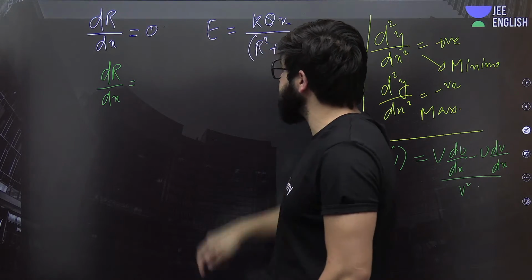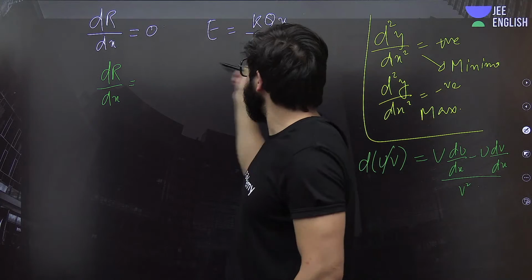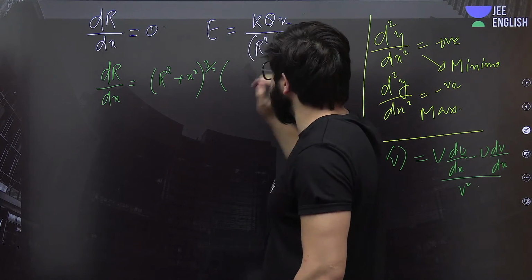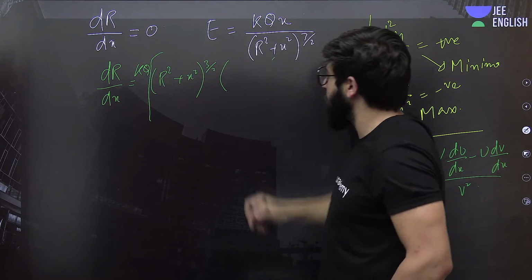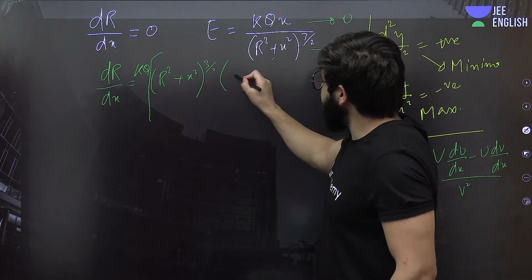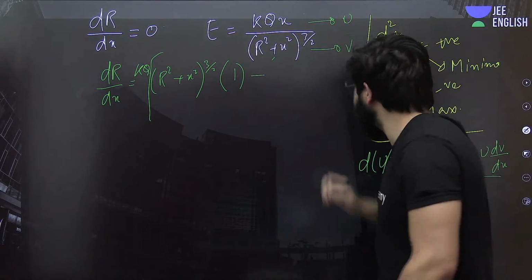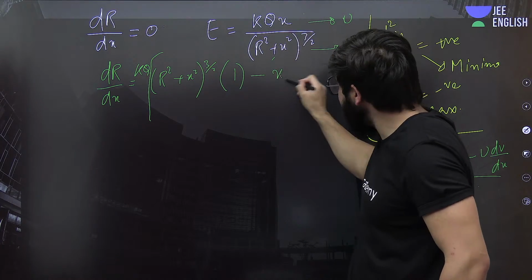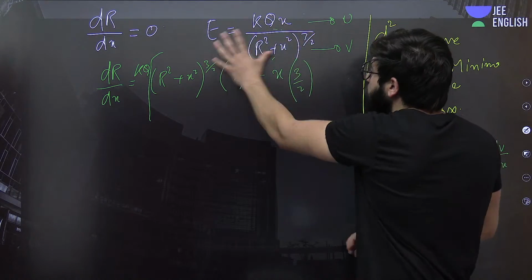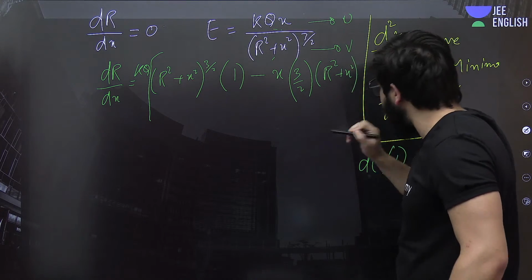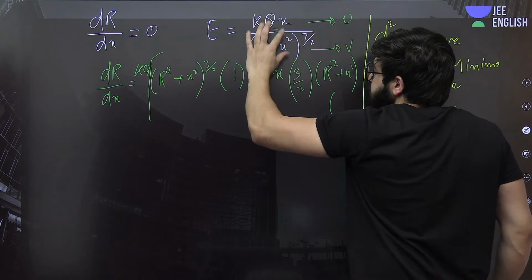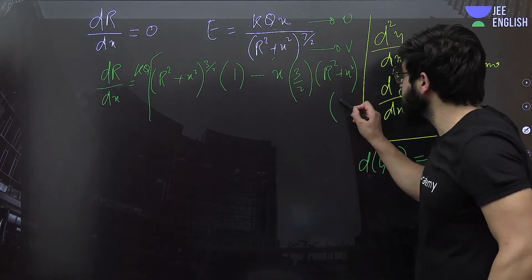Now dE by dx, in this case u by v. Take this kq out, both are constants. Keep v as it is, that will be (r square plus x square) to the power 3 by 2, and then the differentiation of u, which is x, gives 1. Afterwards it will be negative, and u is x as it is, and for differentiating v you are supposed to use the chain rule: 3 by 2 in front, power minus 1, so (r square plus x square) to the power 1 by 2 as it is, and then the differentiation inside: for r square it will be 0 because we are differentiating with respect to x, and for x square it will be 2x.